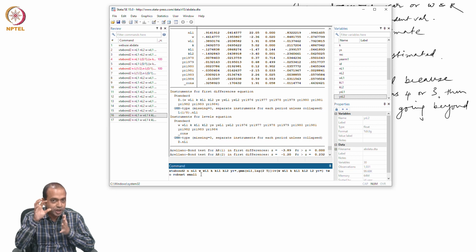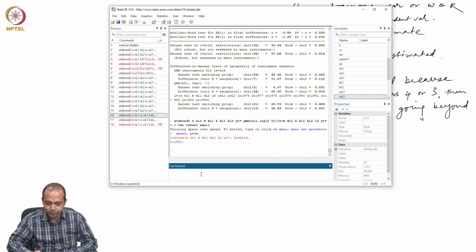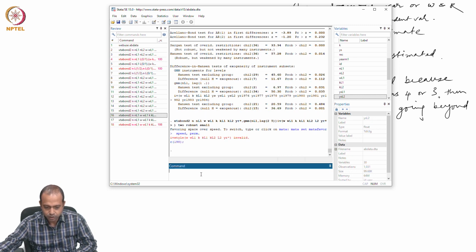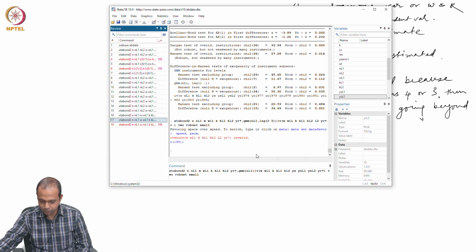So, we are imposing restriction on the lag length within the system GMM, but we have removed YS and NL2, only considering first period lag. So, we have made some mistake over here.